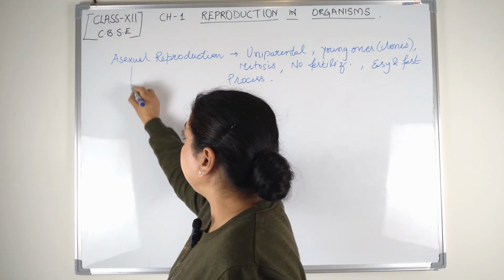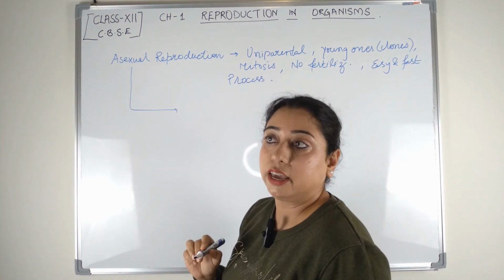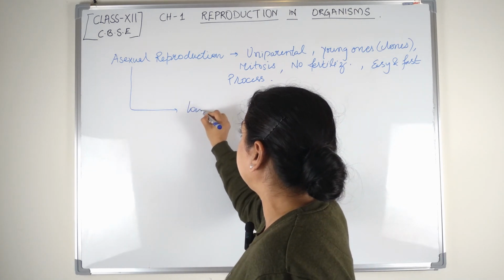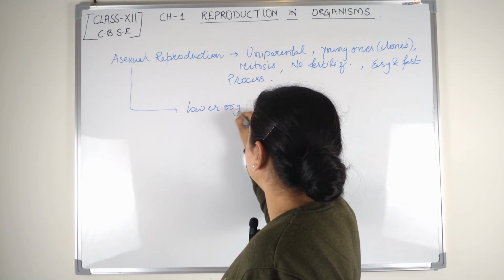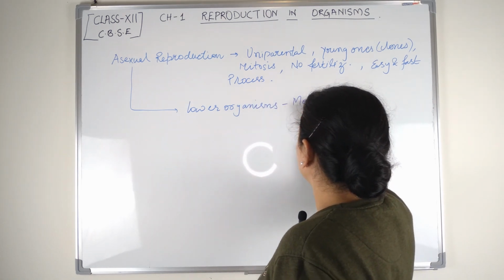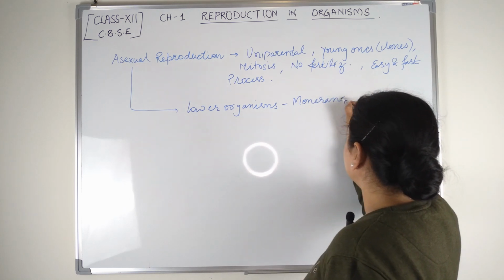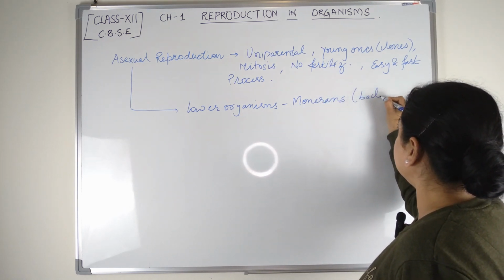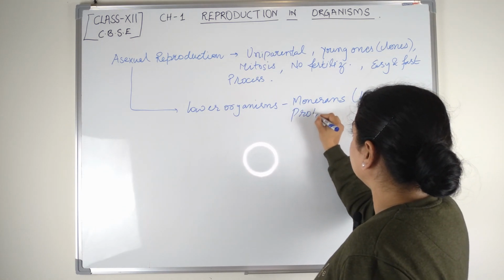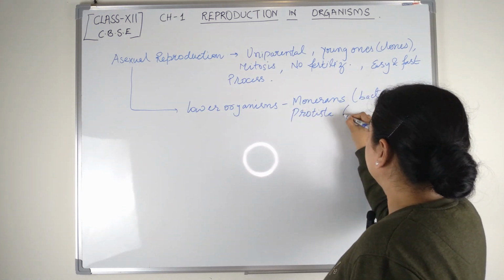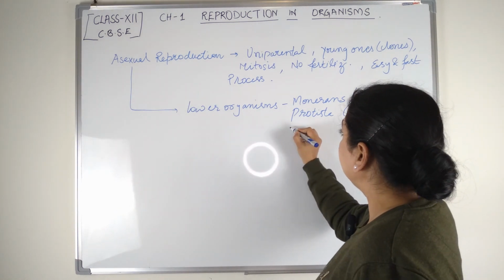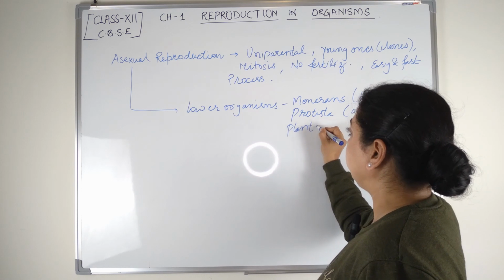So asexual reproduction is mainly seen in simple-bodied organisms, the lower organisms like monerans, like bacteria, and protista, for example amoeba. Even plants undergo asexual reproduction.